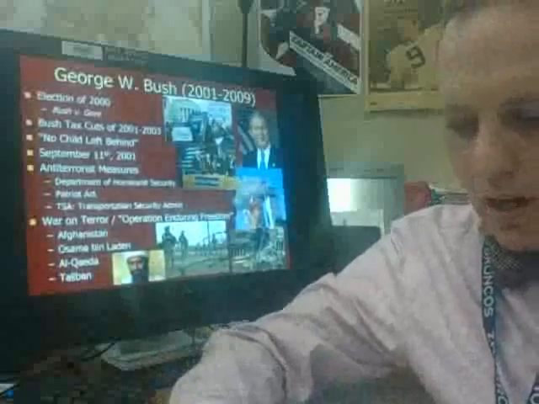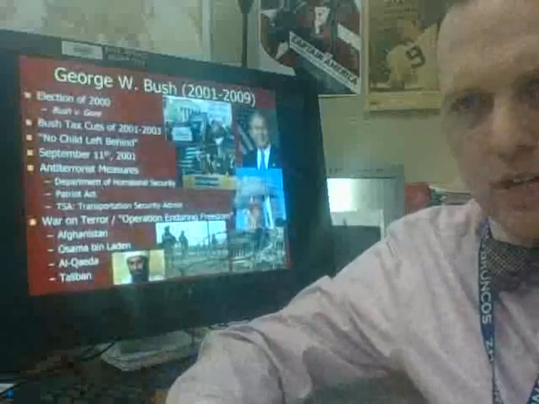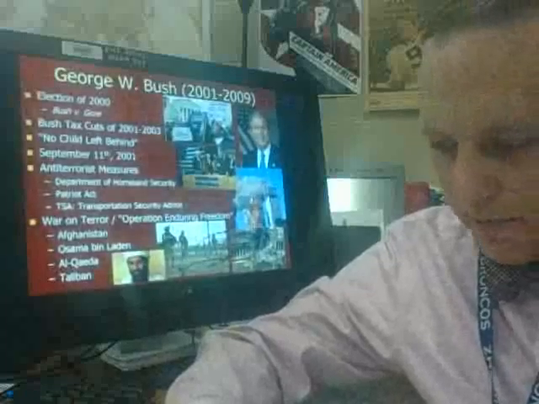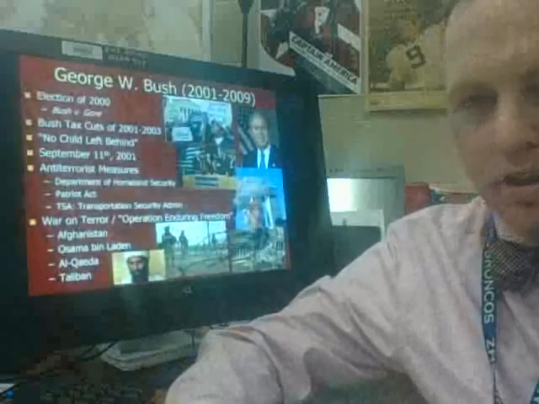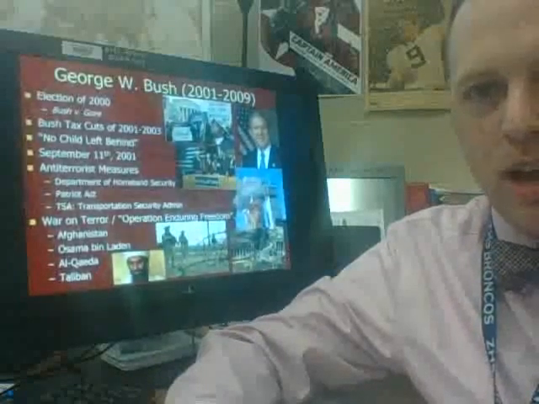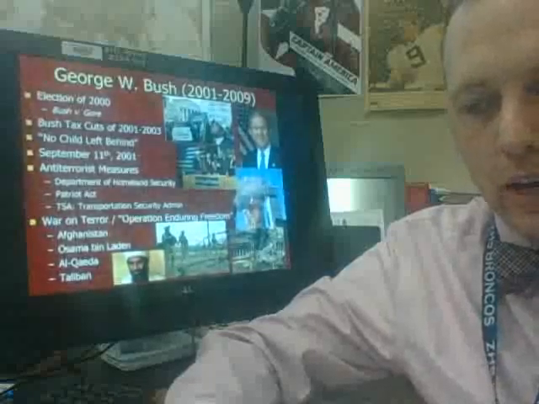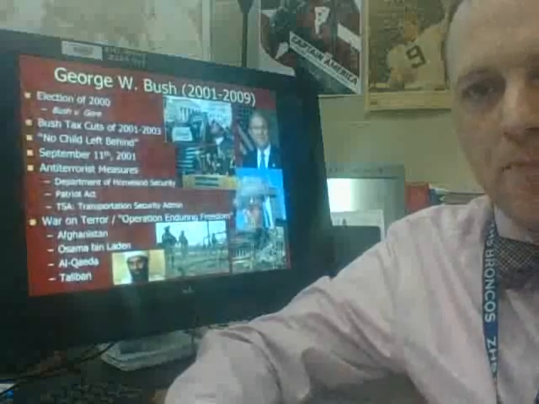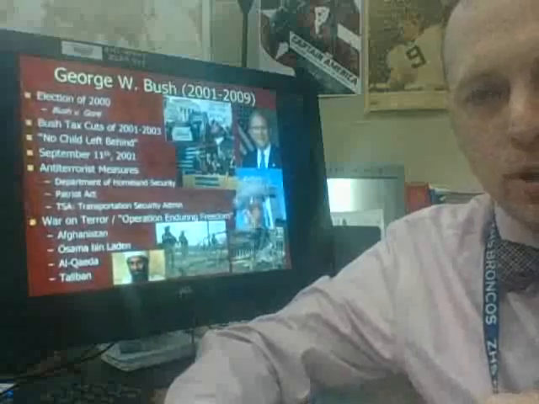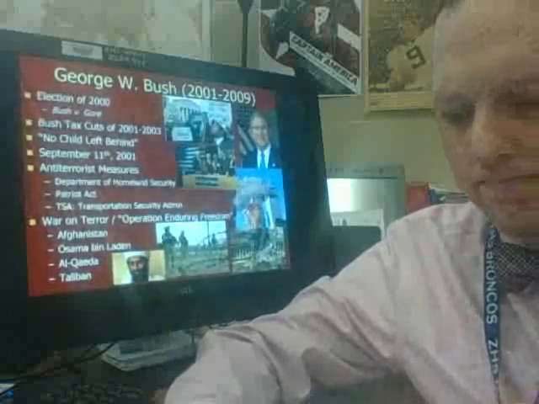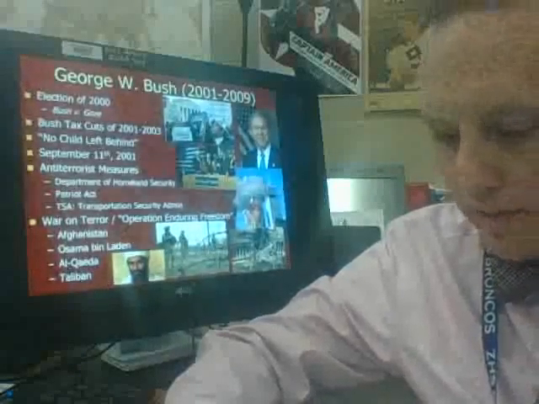Okay, so George W. Bush starts off with controversy with the 2000 election. In that election, the Democrats had selected Vice President Al Gore to run for them. He was the vice president for the past 8 years. And then the Texas Governor George W. Bush, son of the former president, will get the Republican Party nomination.